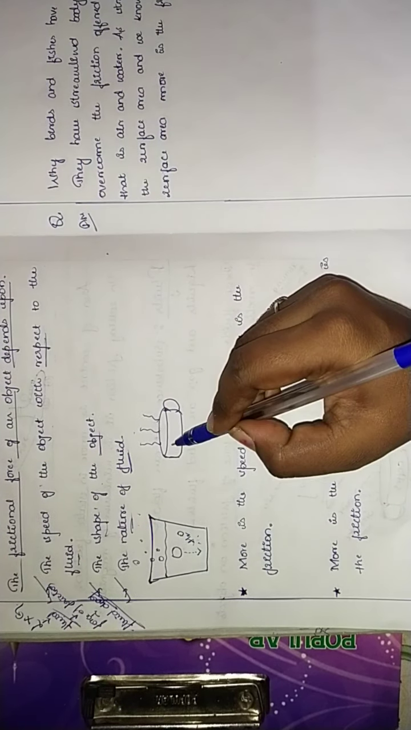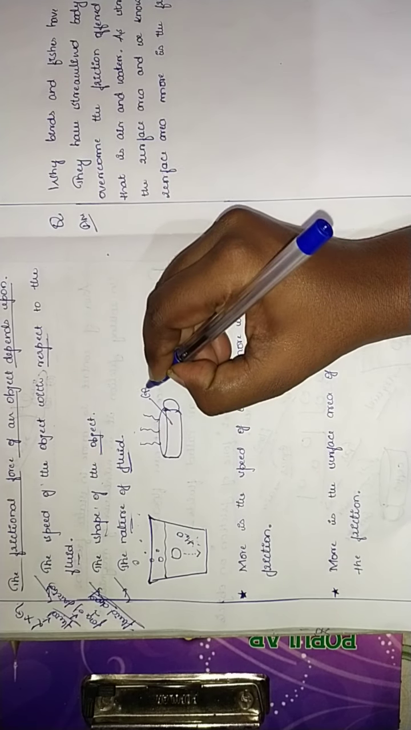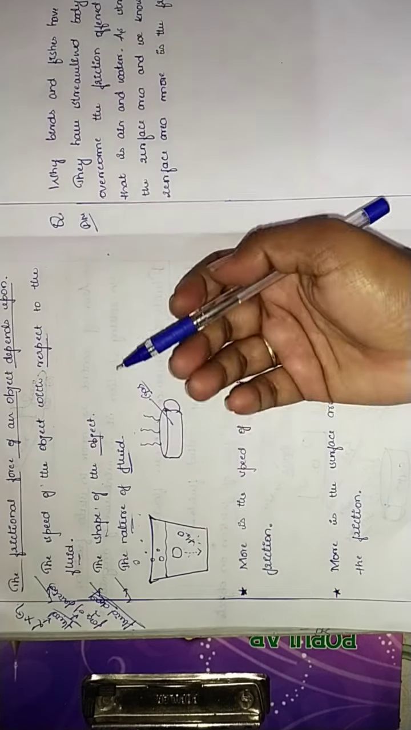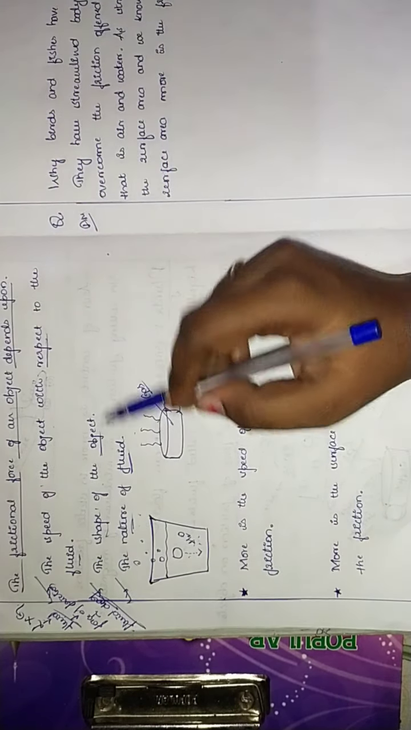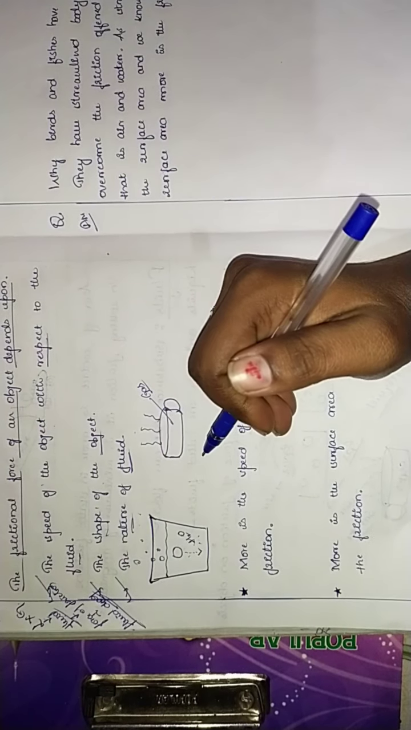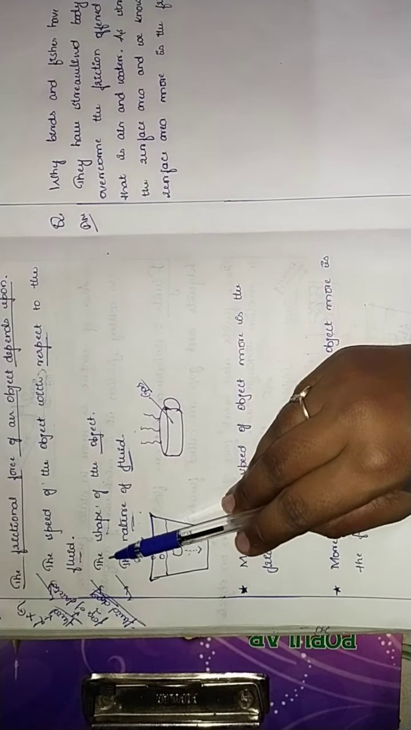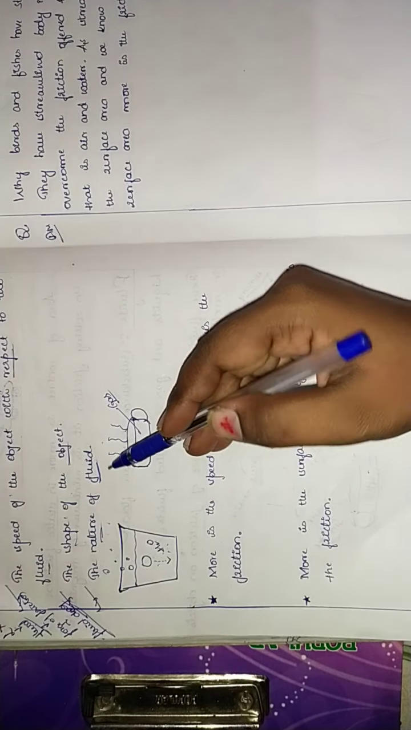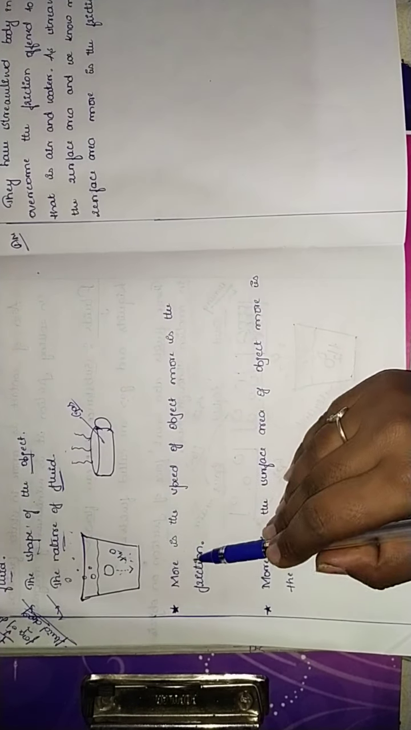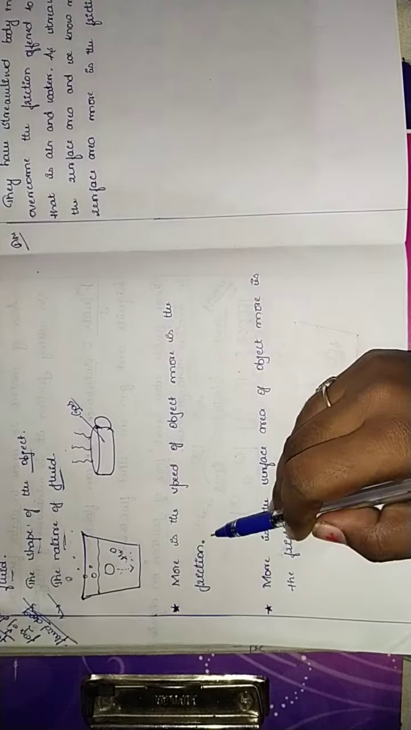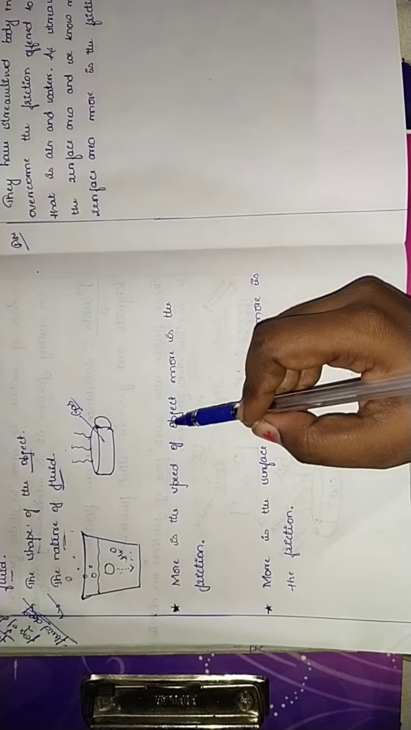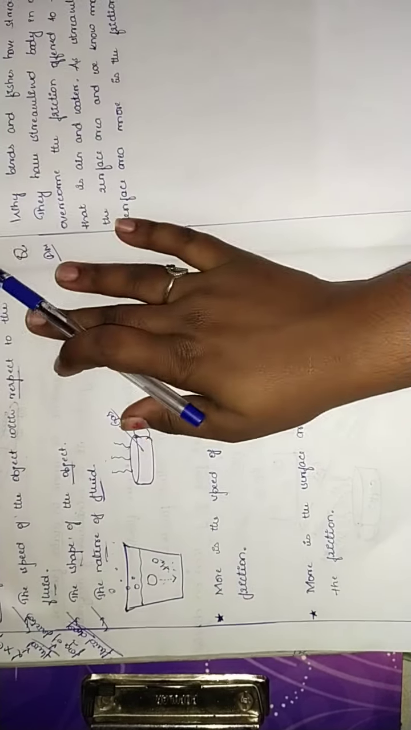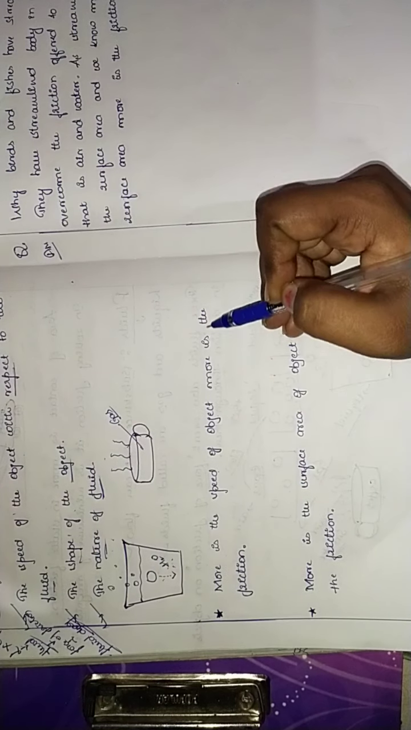Then the shape of the object. So here we have gas containing some shape. Whatever you may take, either a tumbler or a coffee mug, anything which has some shape. That gives us the shape of the object. Then the nature of fluid we'll learn here. So, more is the speed of an object with respect to fluid, more is the friction.